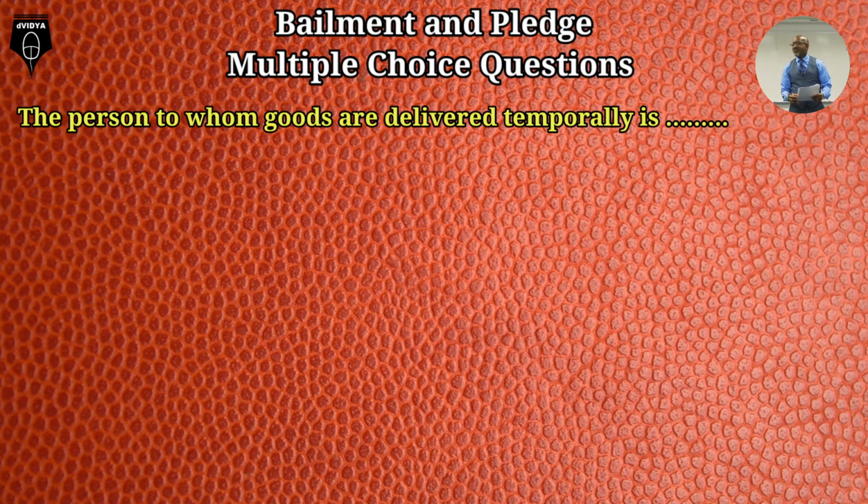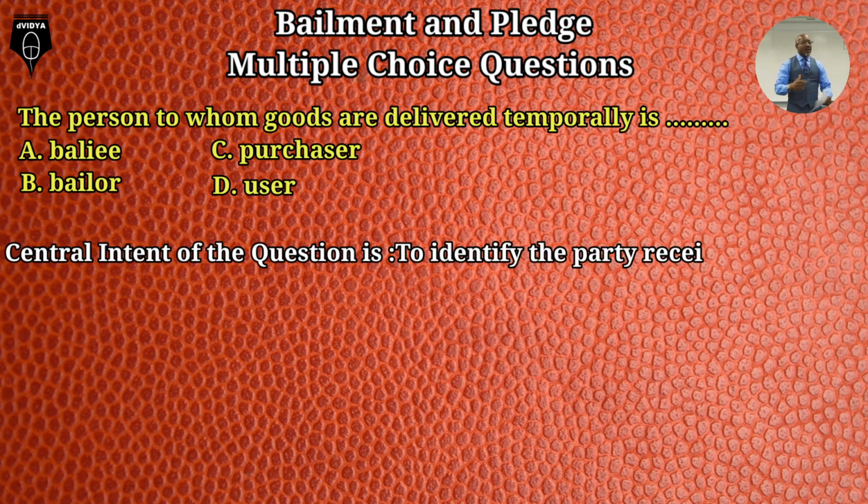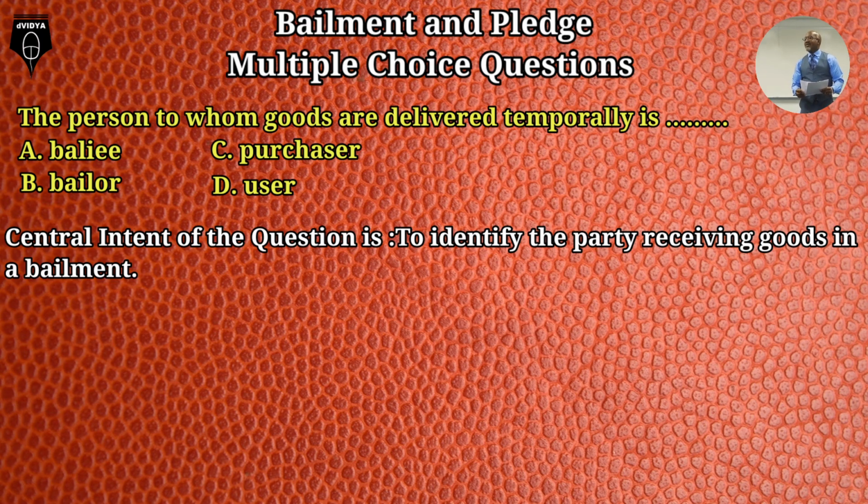The person to whom goods are delivered temporarily is dash. Option A. Bailee. Option B. Bailor. Option C. Purchaser. Option D. User. Central intent of the question is to identify the party receiving goods in a bailment.